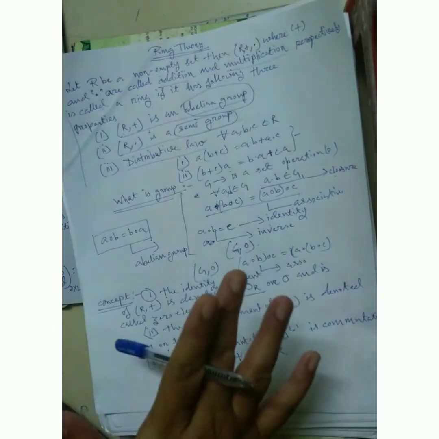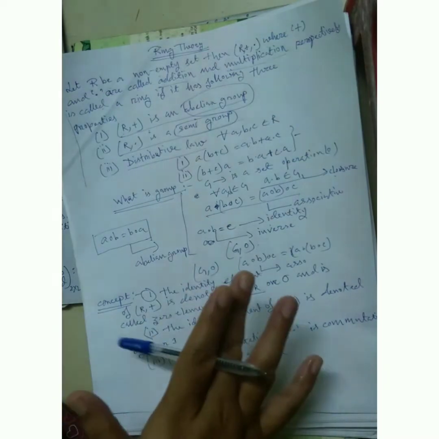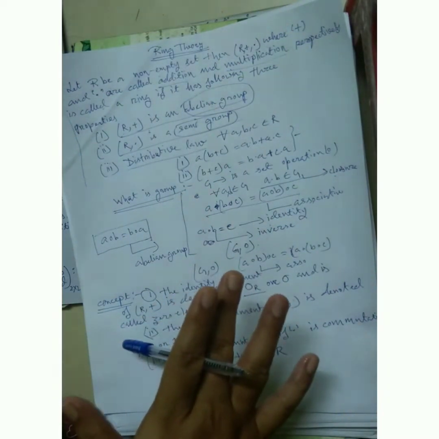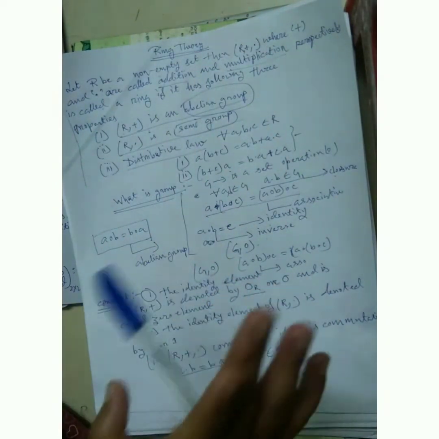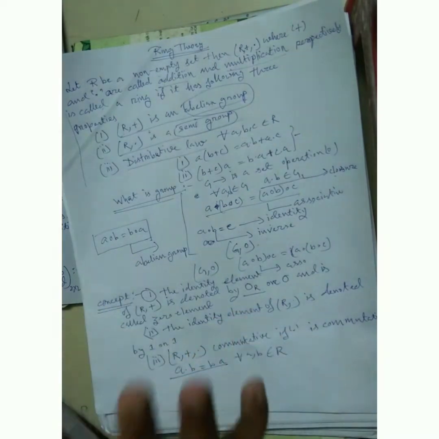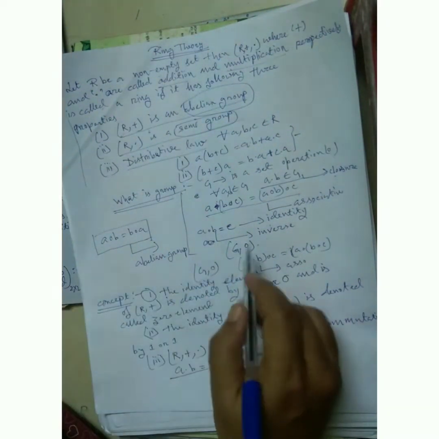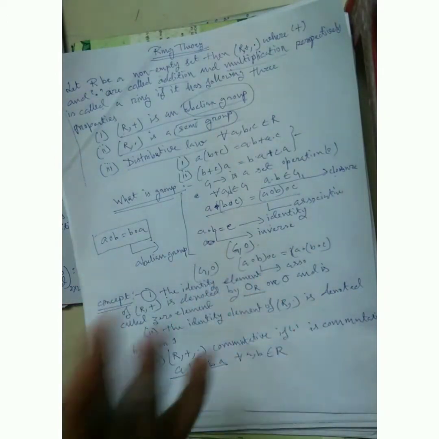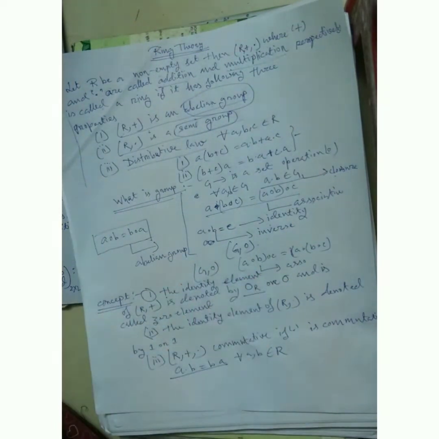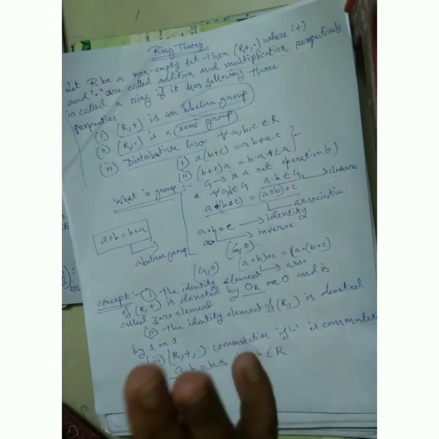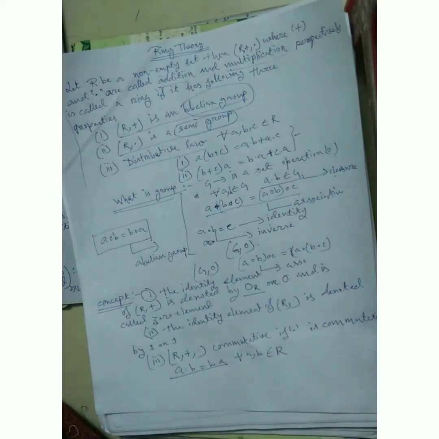A group means there are 4 properties that hold: the inverse property, associative property, closure property, and the identity element exists. Then this set is called a group under any operation. And ring theory means (R, plus) is abelian, (R, dot) is a semigroup, and the distributive law also holds. For A, B, C belonging to R, A dot (B plus C) equals A dot B plus A dot C, and (B plus C) dot A equals B dot A plus C dot A.